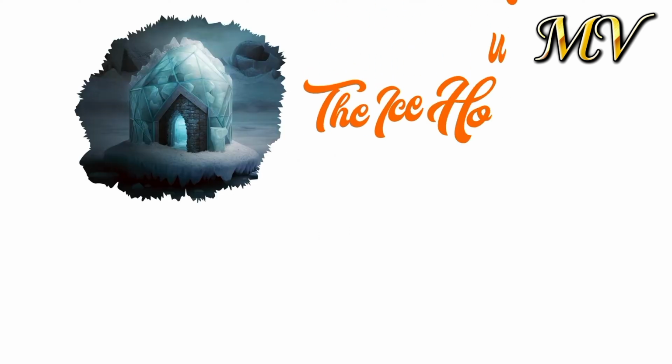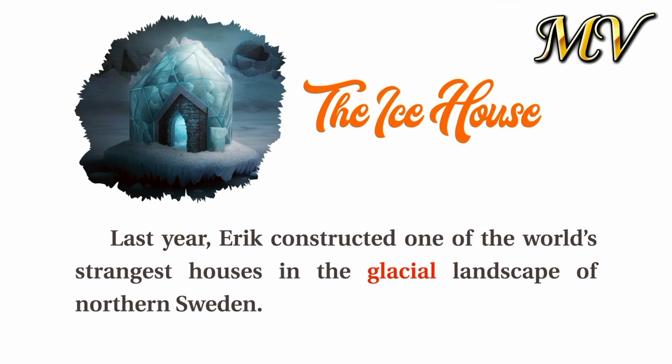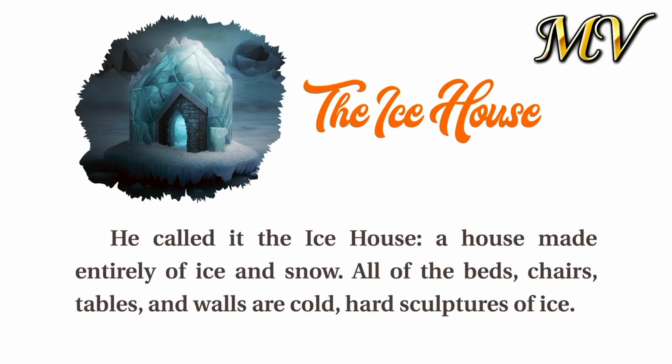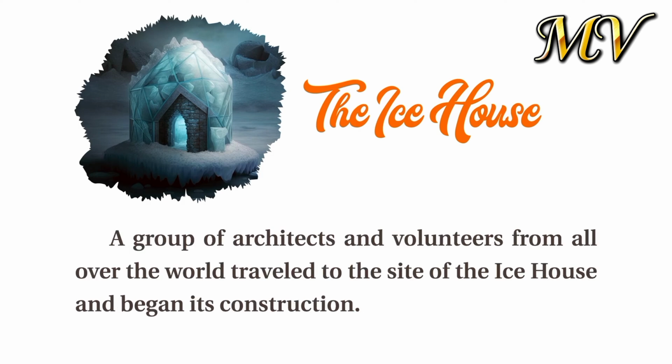The Ice House. Last year, Eric constructed one of the world's strangest houses in the glacial landscape of northern Sweden. He called it the Ice House, a house made entirely of ice and snow. All of the beds, chairs, tables, and walls are cold, hard sculptures of ice.